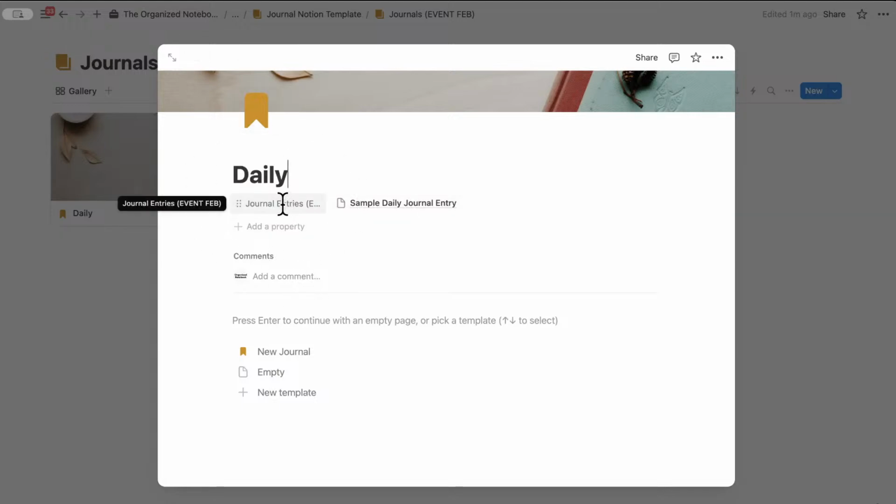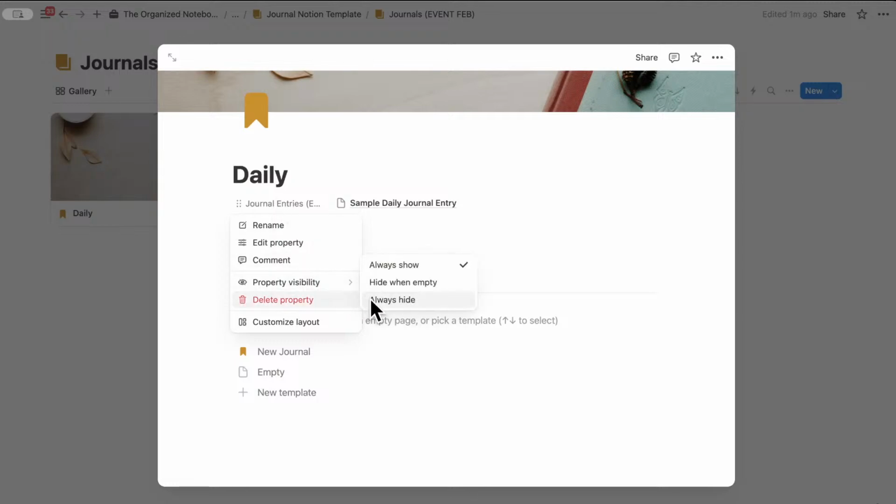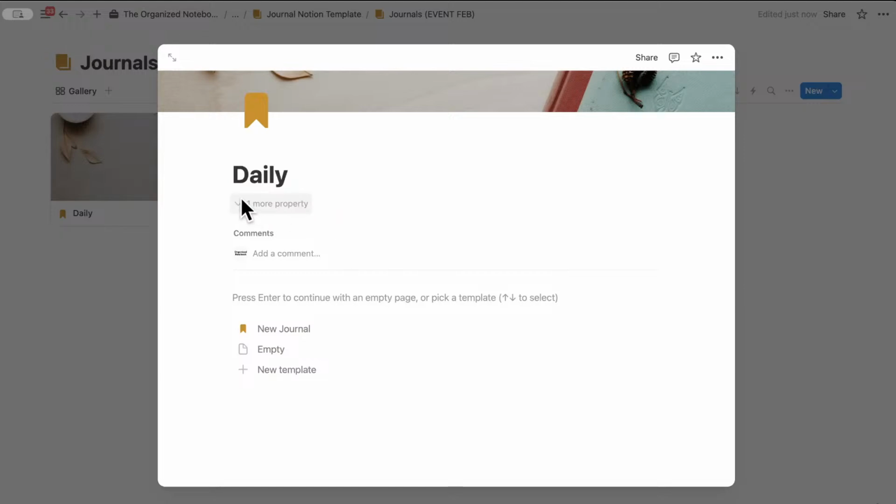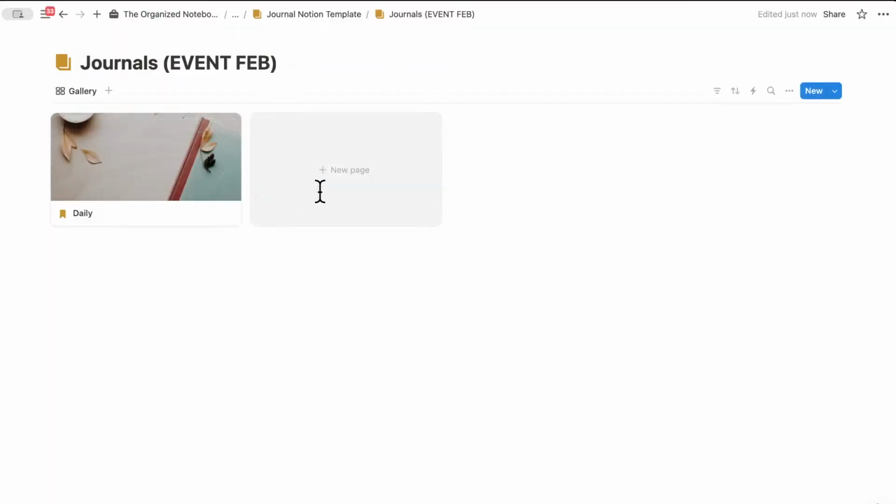So the first thing I'm going to do is to hide this property. And this is something that Notion recently changed that I'm not a huge fan of, but basically it's really difficult now to actually put this under relations unless you go to customize layout. So I'm just going to keep things simple by hiding this so you don't see it. The next step is going to be to add a linked view here where you can see all of your daily journal entries or anything else that you add.